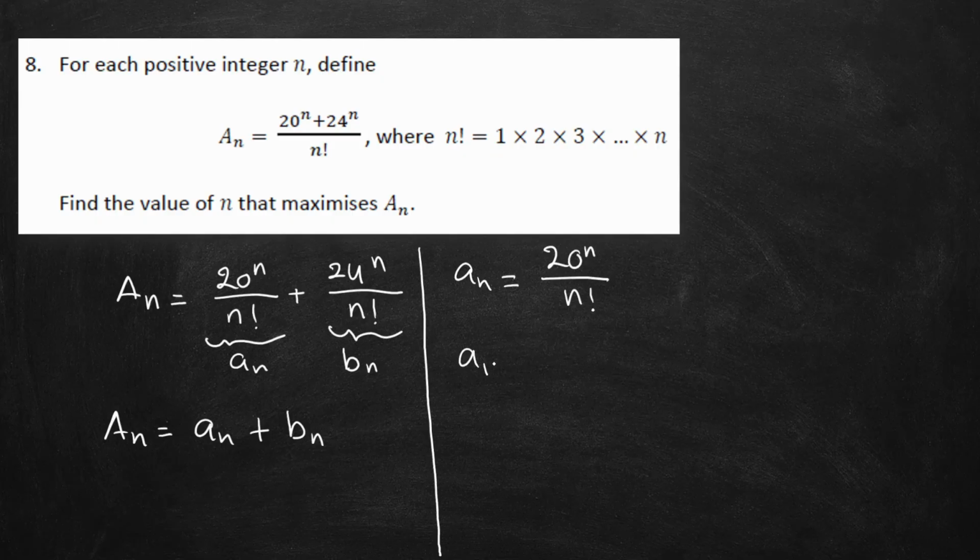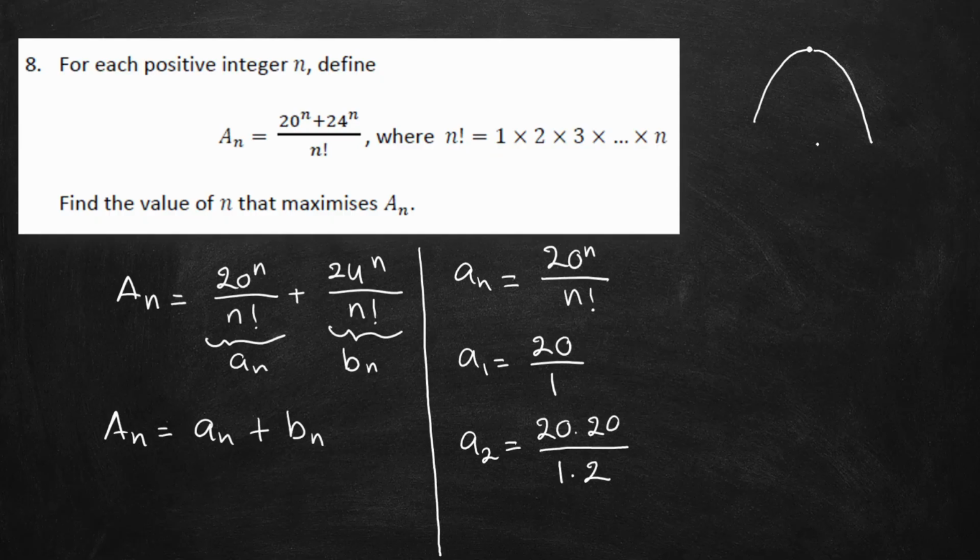Let's say I have a1, so a1 will become 20 divided by 1. And then let's see the pattern for a2. You can see here that the rate of the numerator is always constant, always times 20, whereas the denominator here always increases. It means that from here we already know that the value will always go up until it reaches the maximum, and then it will go down again.